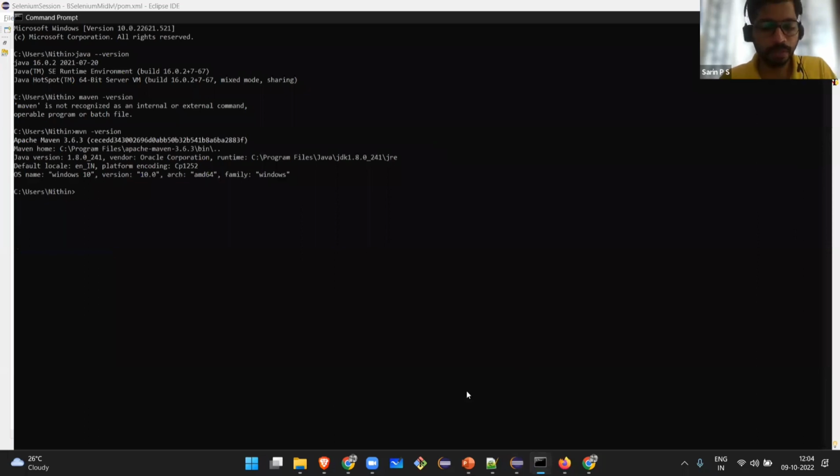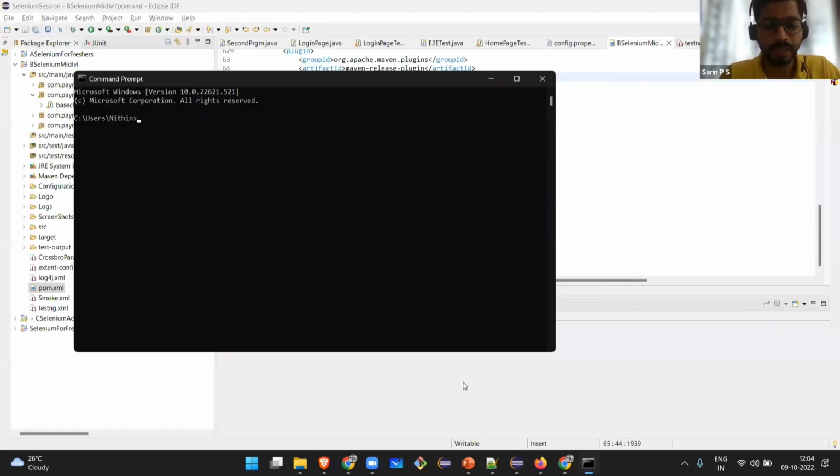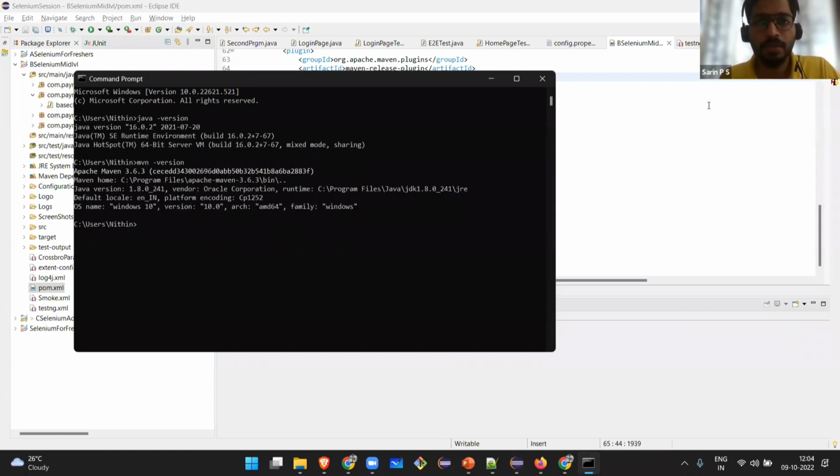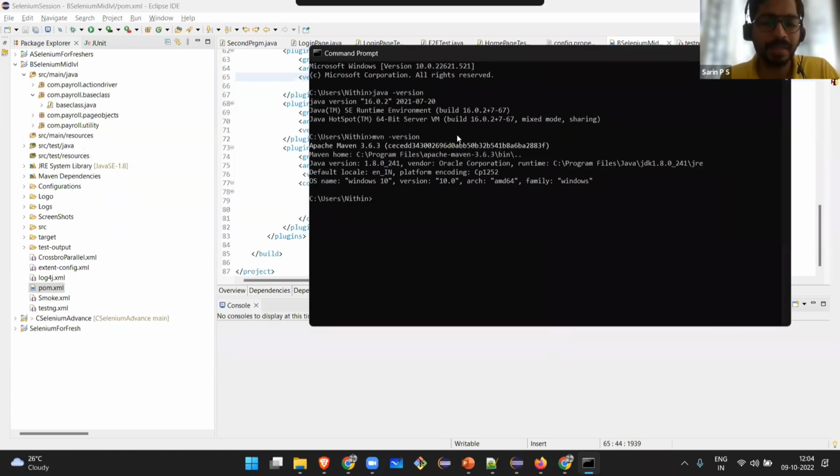So then we will go to the CMD. We'll check whether Java is installed. Java minus version. The BA needs to execute this on his system. That is there. Then mvn minus version. So Maven is also there on his system. What is next? We are trying to run this code on another person's system who does not have Eclipse, but he has this code taken from Git. He has Maven installed and Java installed. So how can we run this test case from the console?